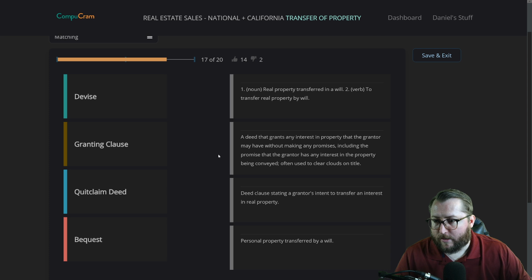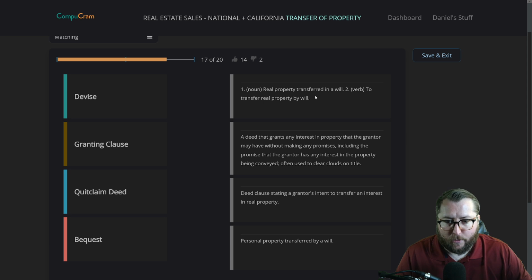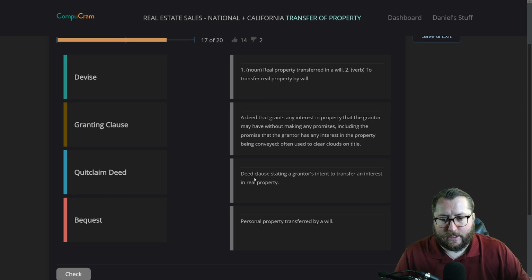All right, 4 more. Devise, granting clause, quitclaim deed, bequest. And now real property transferred in a will. To transfer real property by will, a deed that grants any interest in property that the grantor may have without making any promises, including the promise that the grantor has any interest in the property being conveyed, often used to clear clouds on title. Deed clause stating that a grantor's intent to transfer an interest in real property, personal property transferred by a will.